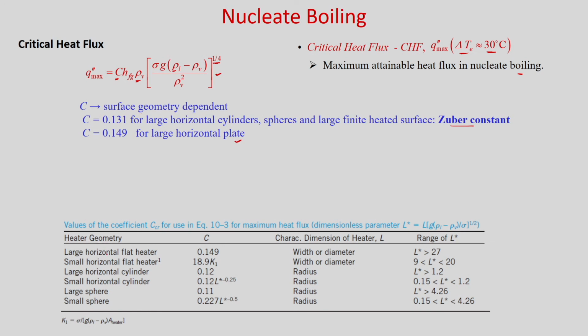So, you can see here this C value for different surface geometry. These are the values of C in the range of L star, where L star is given as L into [g (rho_l minus rho_v) divided by sigma] to the power half. So, this is the L star. Different L star regimes will give different values of C.